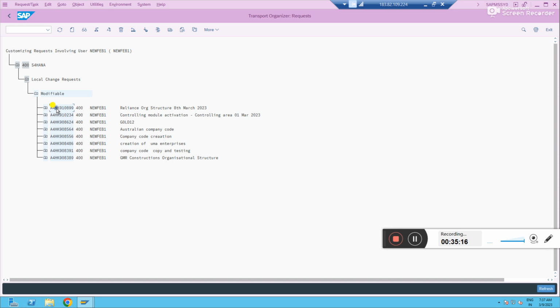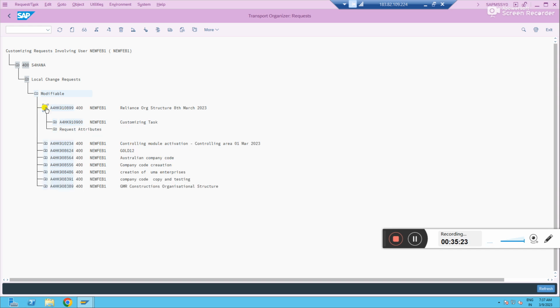It is a 10-digit alphanumeric and the nomenclature also we've understood, right? Whatever transport request it creates, it is a parent, we call it. This is the main one, we can call it high level. Under every parent, with the next number, you see this is 899, right? The parent is ending with 899.